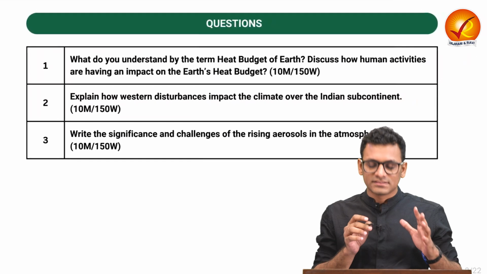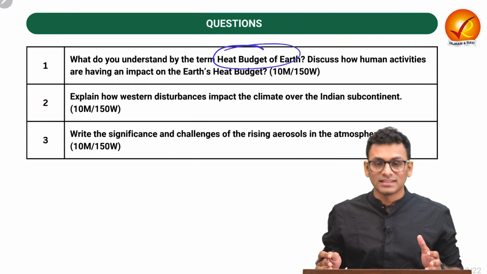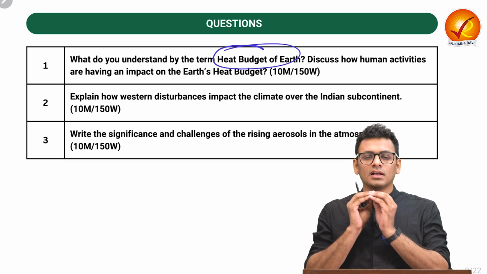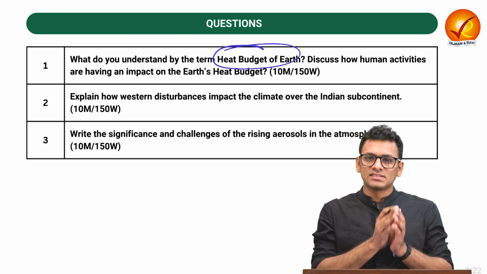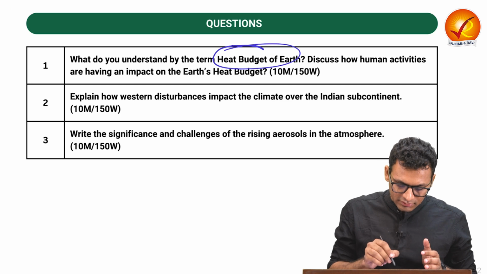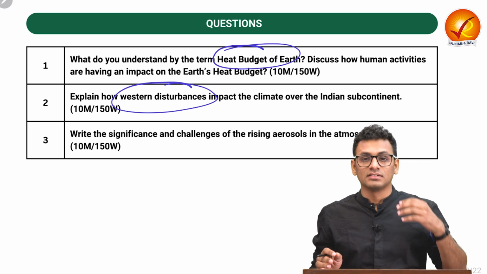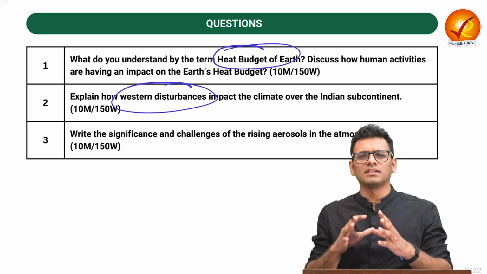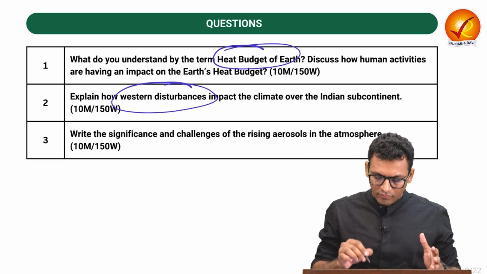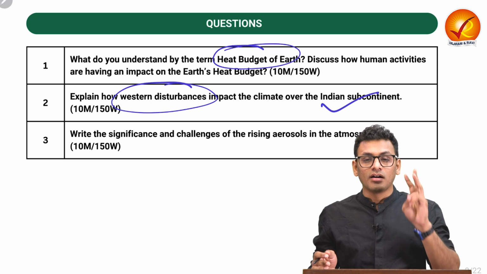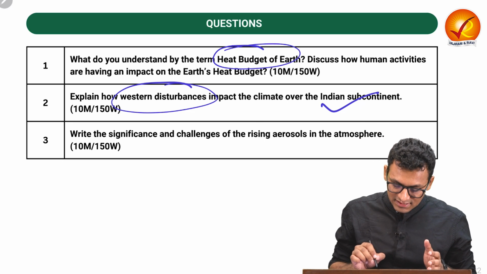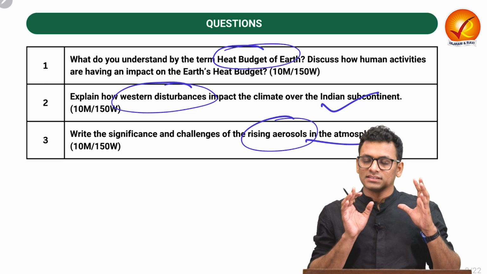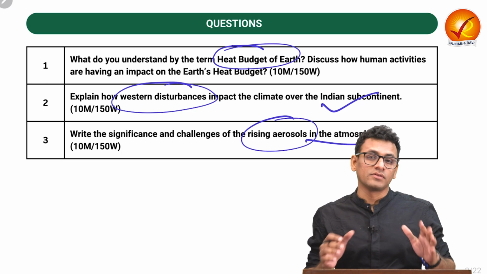The very first question is with respect to the heat budget. In this question, we are going to see what exactly is heat budget and how the impact of human activities amends the heat budget of India. The second question is with respect to Western disturbances. What exactly are Western disturbances and what are the positive and negative impacts of the same for the Indian subcontinent. In the third question, we are going to see the significance and challenges of rising aerosol in the atmosphere. So this is the overview of all the 3 questions that we are going to see today.